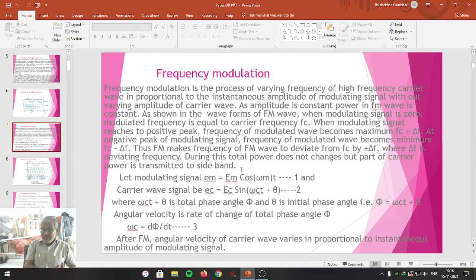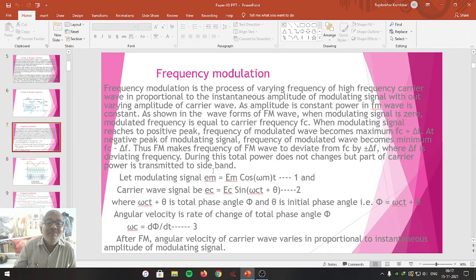Every time, either at the peak positive or peak negative of the modulating signal, the frequency of the carrier wave changes by plus delta F or minus delta F. This indicates that there is a variation in the frequency of the carrier wave, whereas the power remains constant. This is the meaning of frequency modulation. We are going to see all these by using the waveforms. To draw the waveforms, we will proceed mathematically.